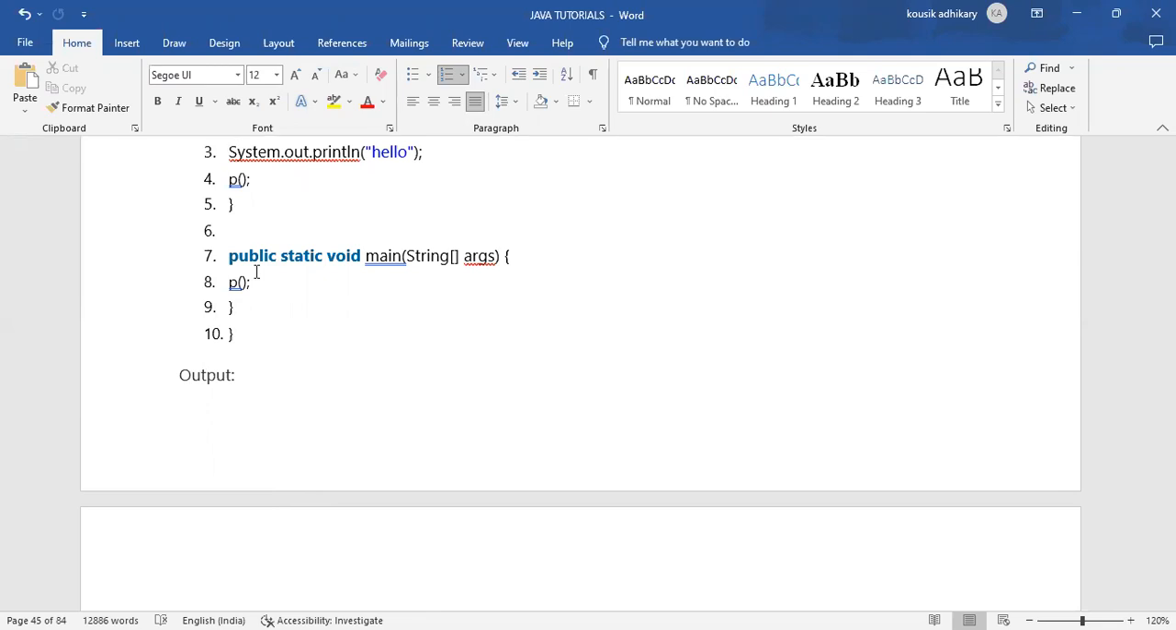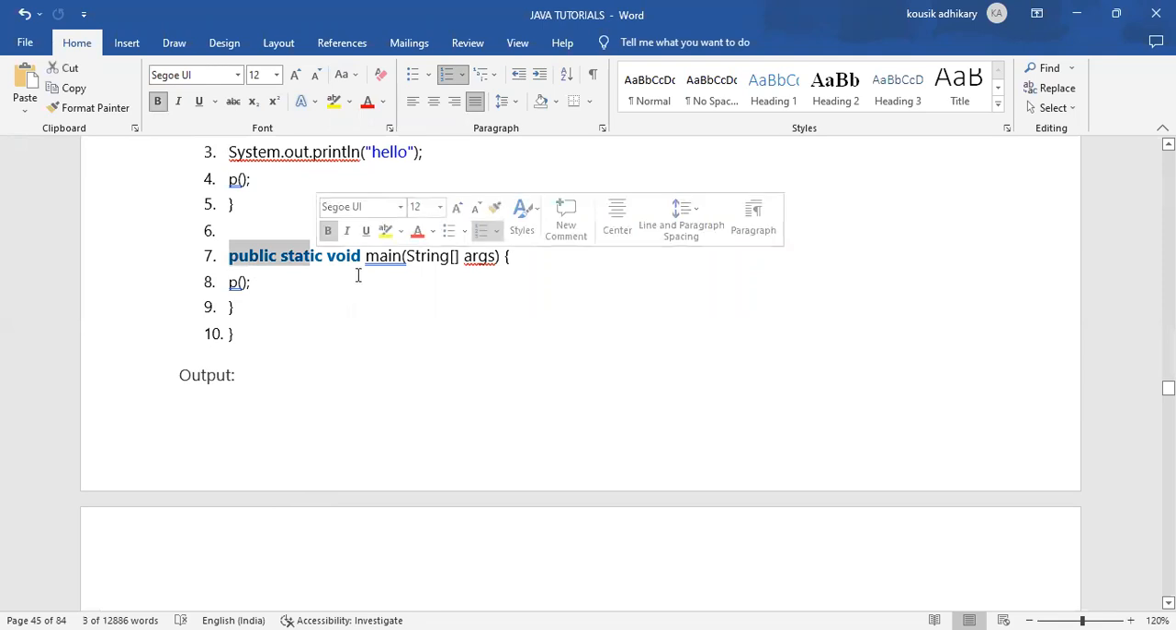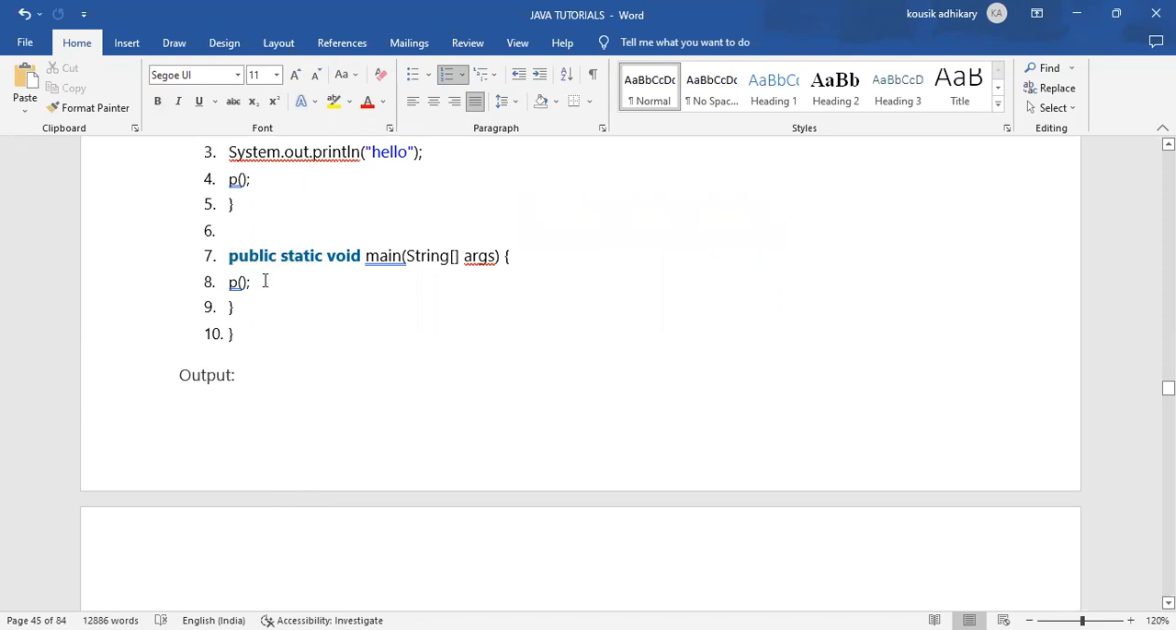Whenever you execute the program, it will look for the main method. That main method we have to create all the time, and that is the mandatory syntax. After creating the main method, we are calling the recursive method, that is P. With that brace, we are ending the main method block, and this is the end of the class.